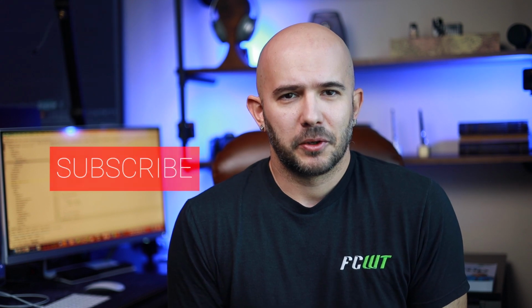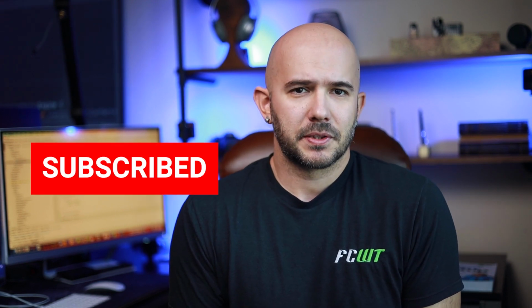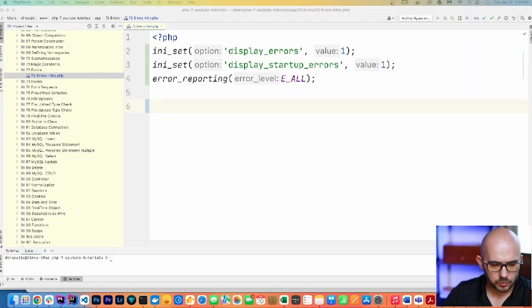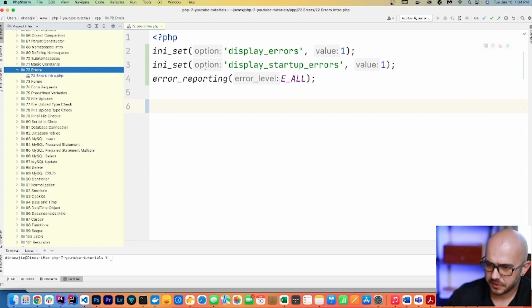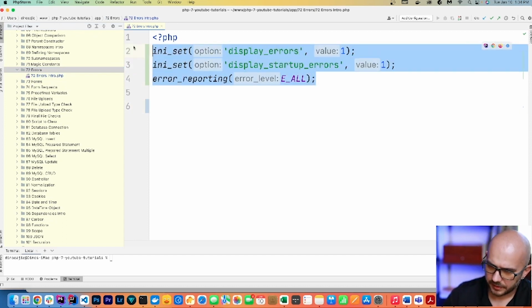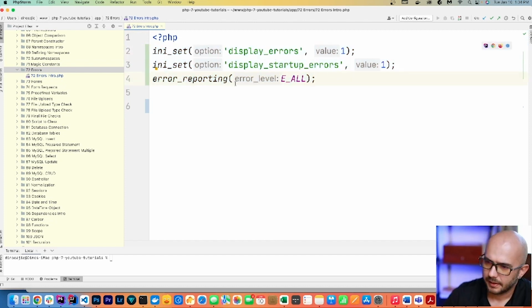Enough high-level error talk, let's dive into some code and start by not catching an error. We can create an error quickly in PHP to test and see what happens. I'm going to create this new file, 72errorsintro.php, under my 72 errors directory. And because I am running a Docker container, it does require that I initialize basically all the display errors and turn on all the error reporting. So now that I have my file running, all I want to do is type in echo 10 divided by 0, and let's see what we get.